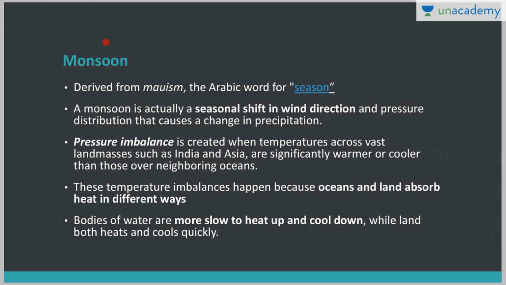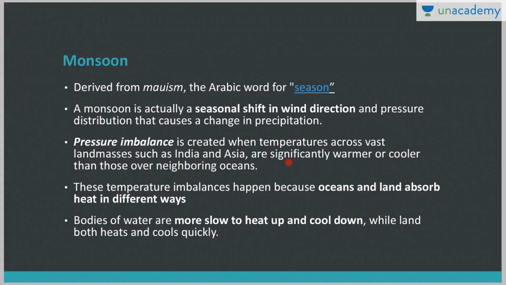Now, what is monsoon? The word is derived from mausim, an Arabic word that means seasonal reversal of wind. So, monsoon is actually a seasonal shift in wind direction and pressure distribution that causes a change in precipitation. Now, how is this pressure imbalance created? It is created when temperatures across a landmass, such as India and Asia, are significantly warmer or cooler than those over neighboring water bodies or oceans.